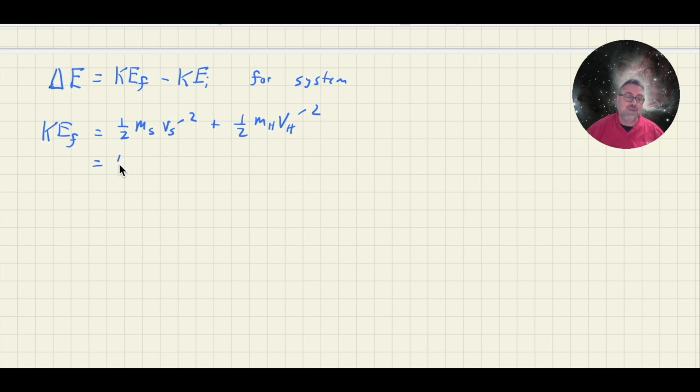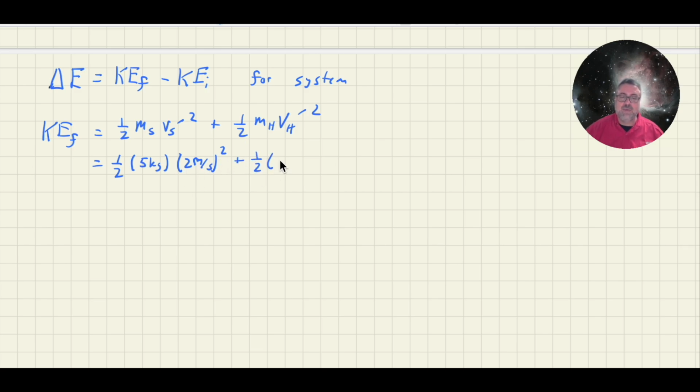But this will be equal to 1/2 times 5 kilograms times, that's 6 meters per second squared, that's 2 meters per second squared. This is after the collision, not before. And notice I didn't worry about the negative sign because we square it and there is no direction in energy. It's a scalar, so it's just 2 meters per second squared.